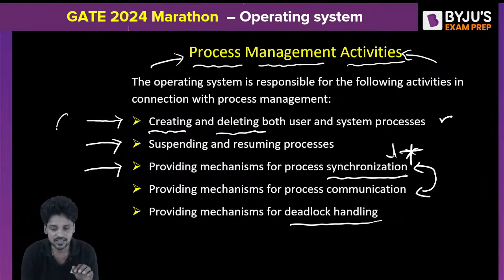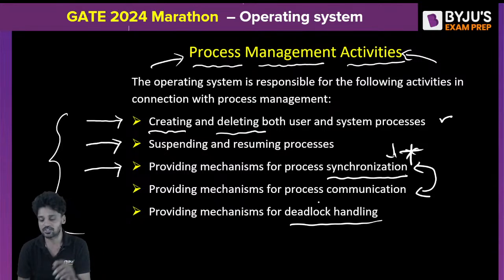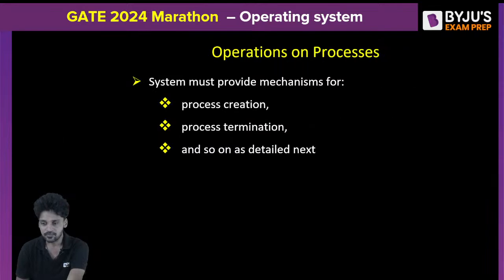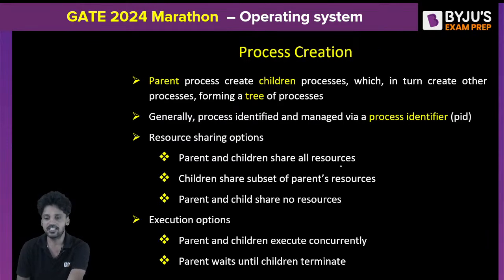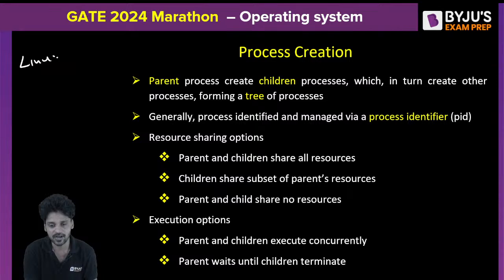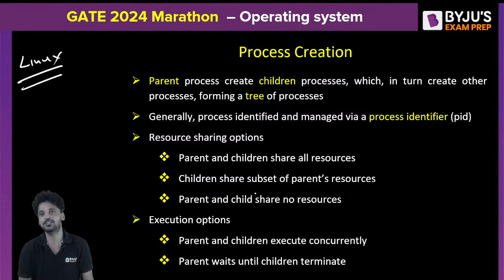So these are the responsibilities of the operating system, in which we're going to initially discuss process creation and process termination. How exactly is a process going to be created? Here I'm going to take an example of the Linux operating system.